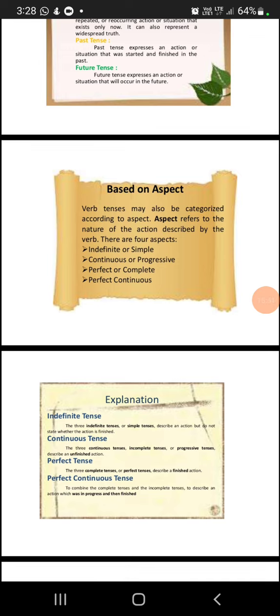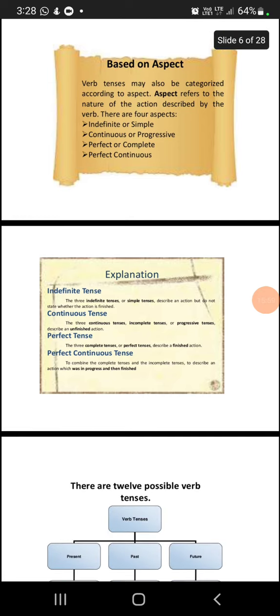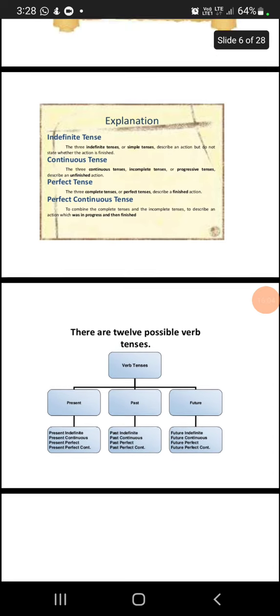And the aspects of the verb tenses are indefinite or simple, continuous or progressive, perfect or complete, perfect continuous. So these are all the aspects of verb tenses, and the explanations were given below.